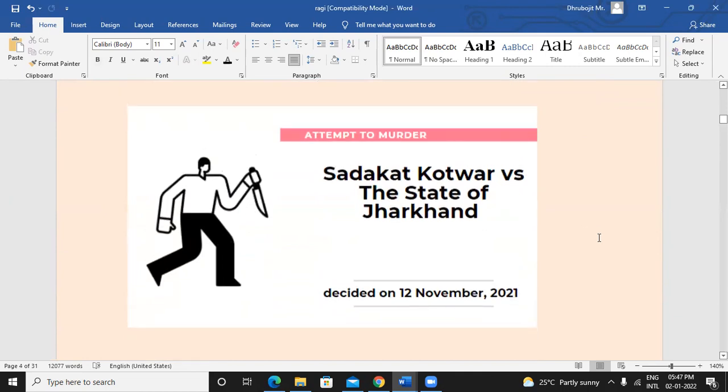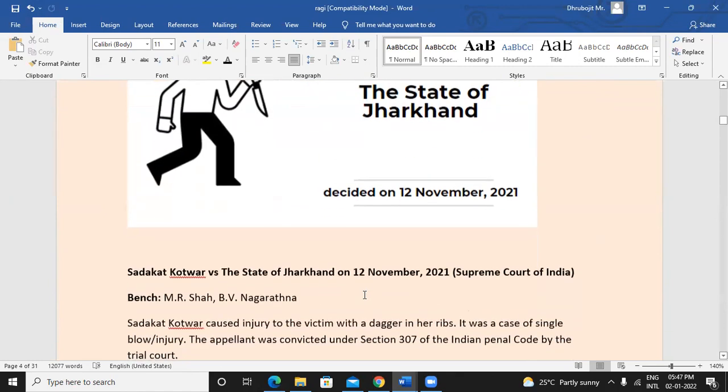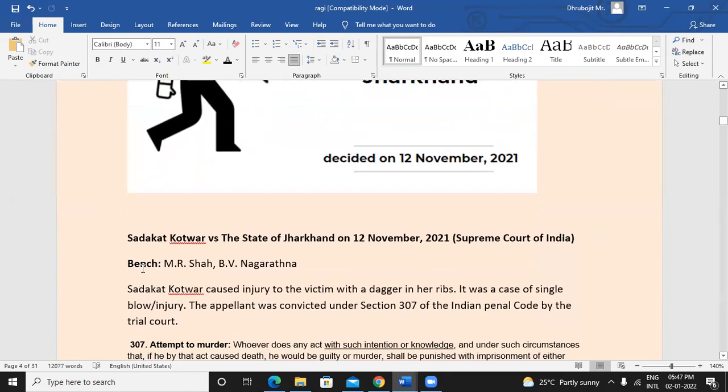Now, one more case which we have is related to attempt to murder. Not murder, but attempt to murder. Sadakat Kotwal versus State of Jharkhand. Again, a recent case, of 12 November 2021. Now, what happened in this case? Same again, all these three are criminal appeals decided by a division bench of the Supreme Court of India.